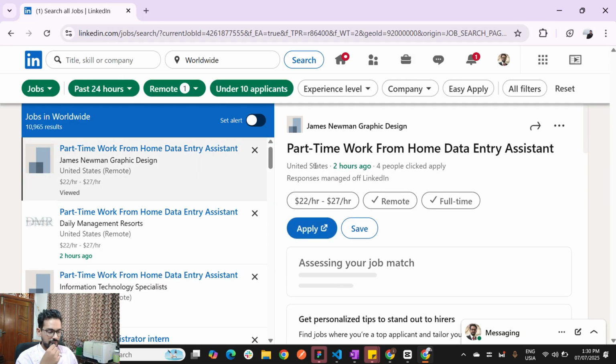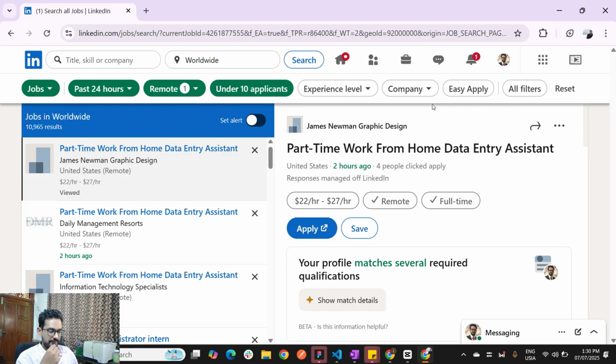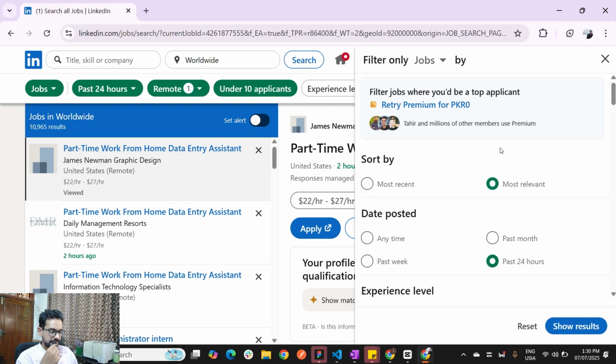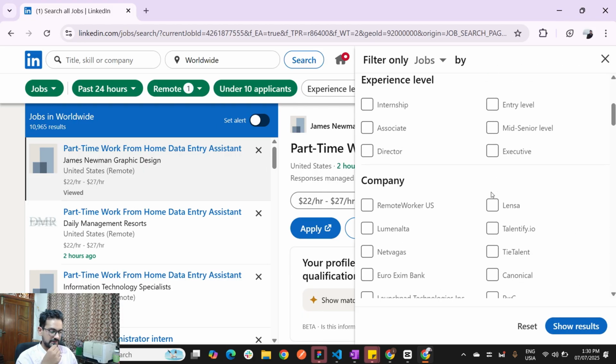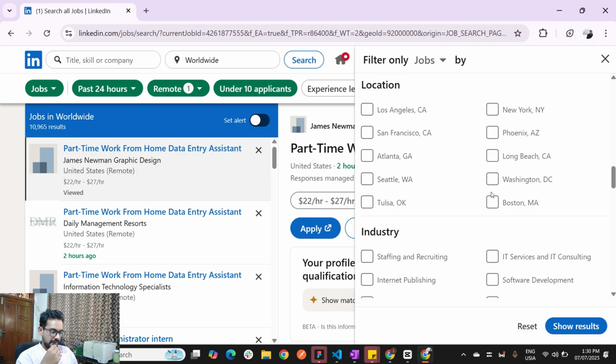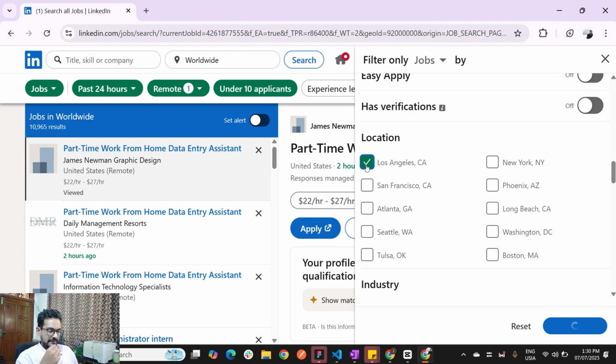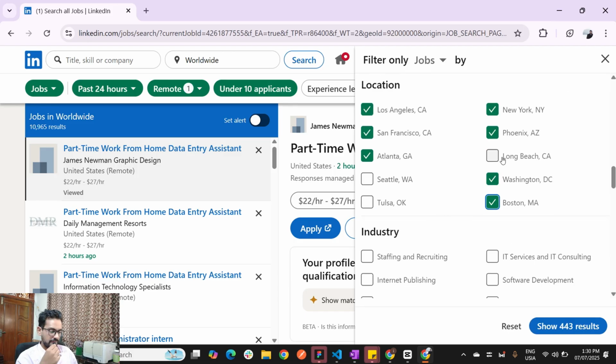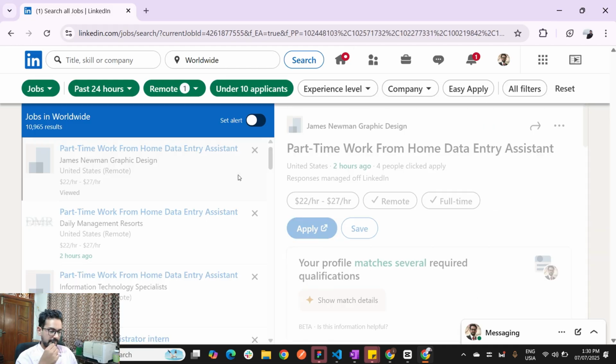but filtering is not over. We would filter again to some of the countries which we need to filter. Let's select Los Angeles, New York, San Francisco, Phoenix, Atlanta, Washington DC, all of US based cities, right?